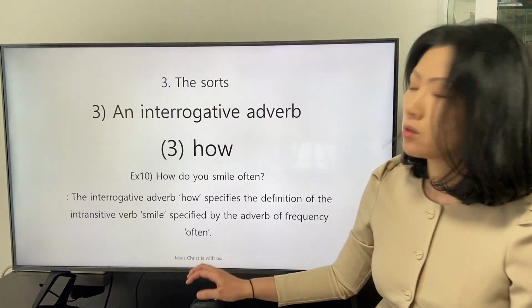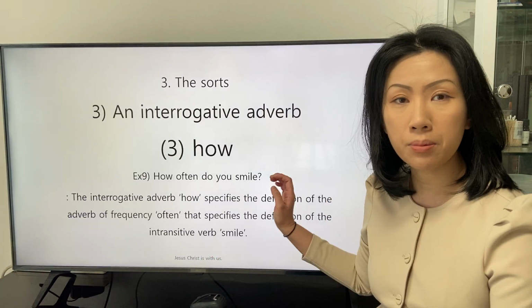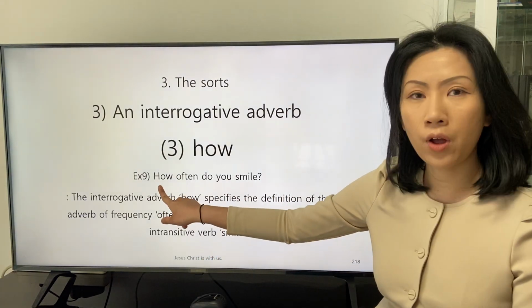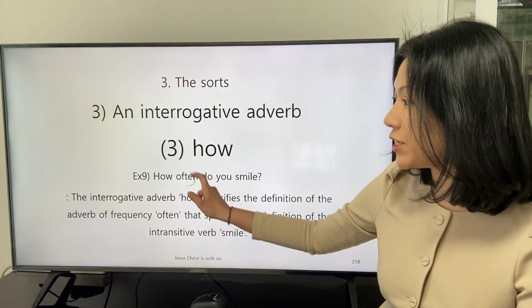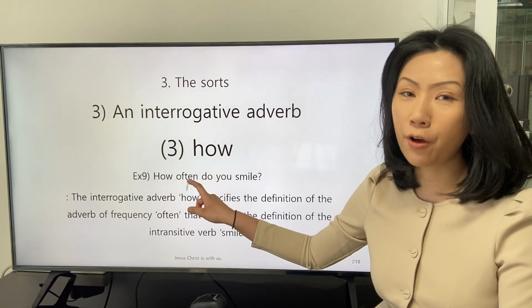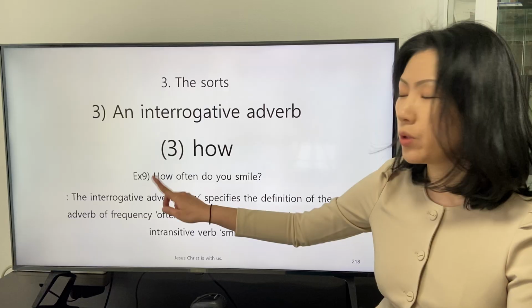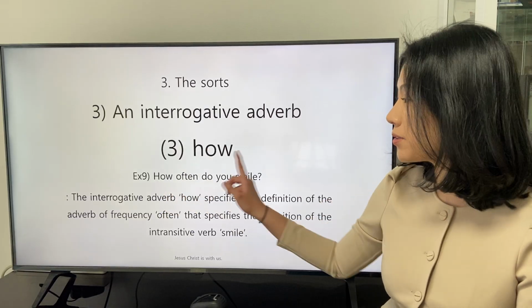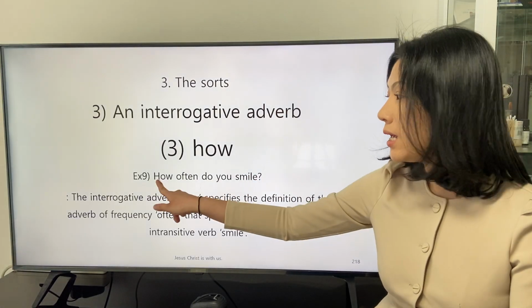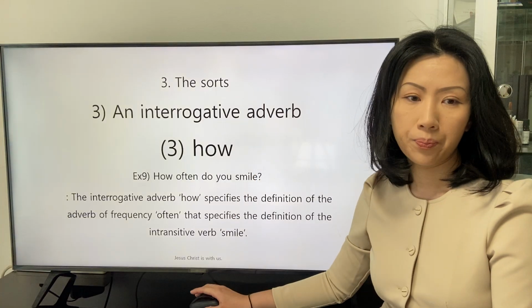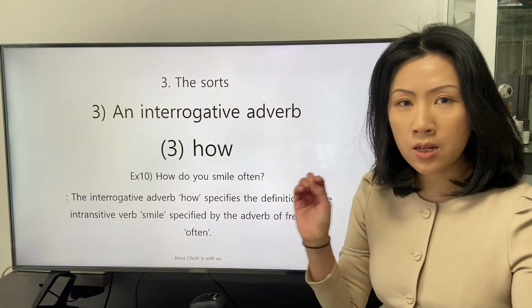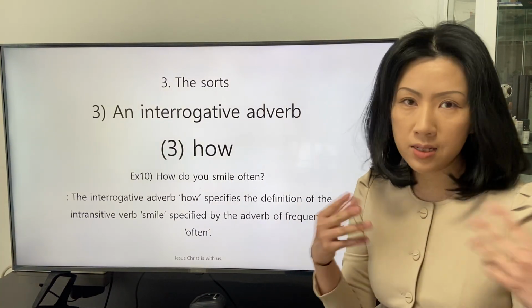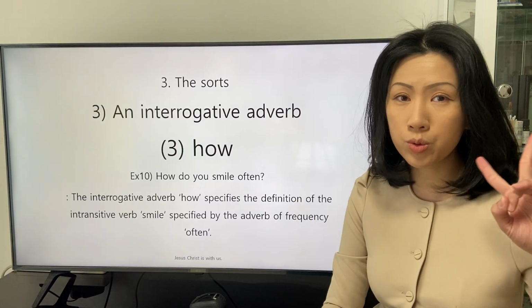But in the other example, the interrogative adverb how describes the definition of the other adverb often. So we can say that the adverb how describes the definition of the intransitive verb in an indirect way. That's the biggest difference between the two clauses.